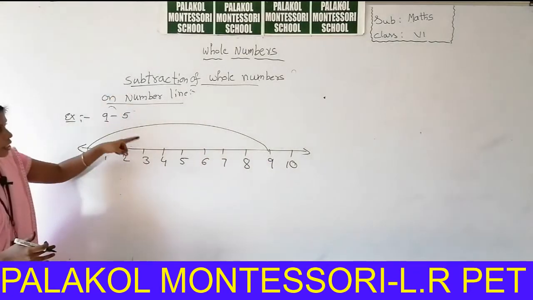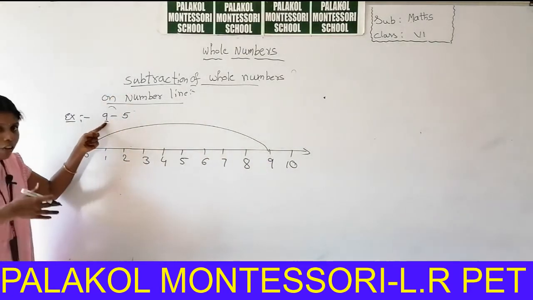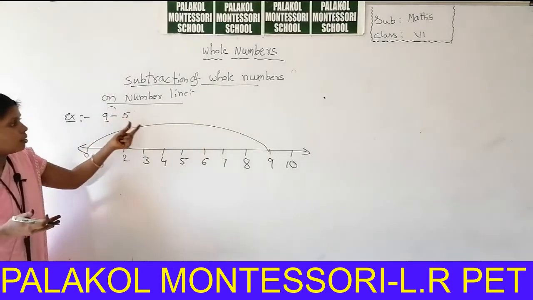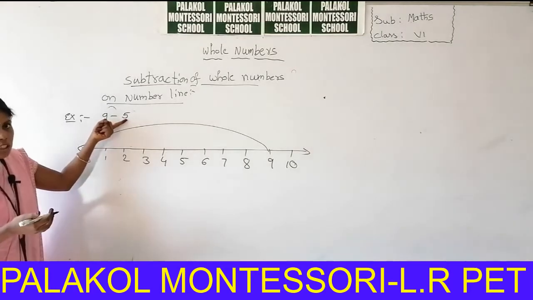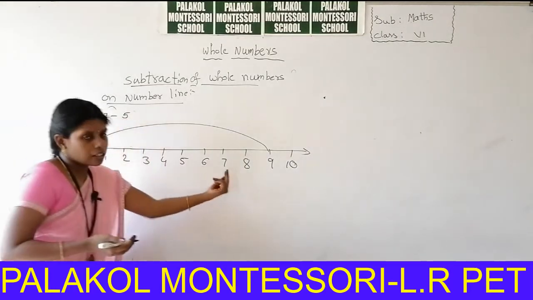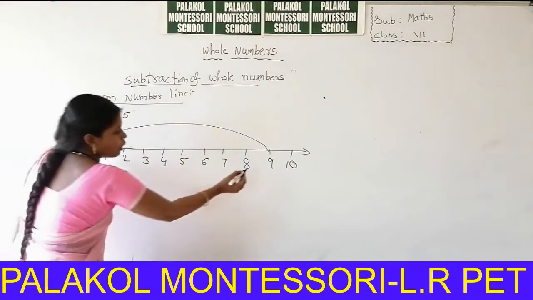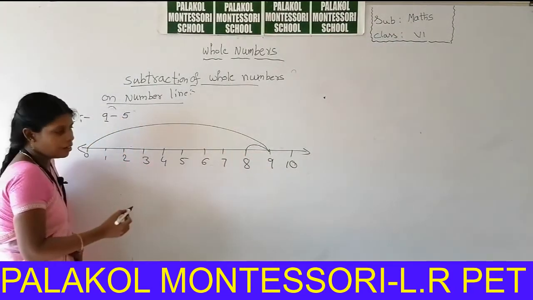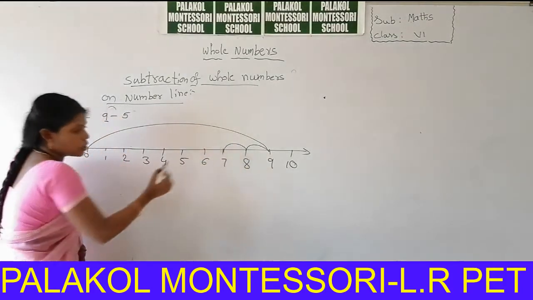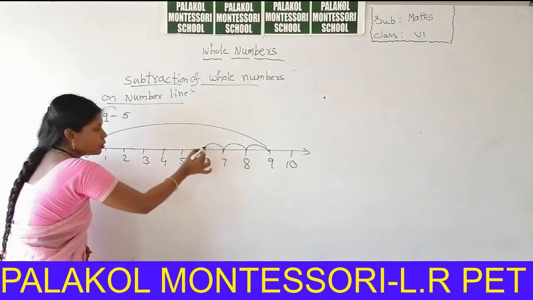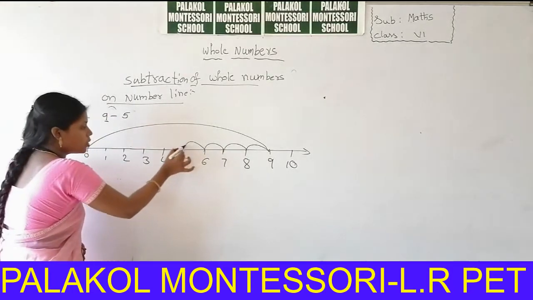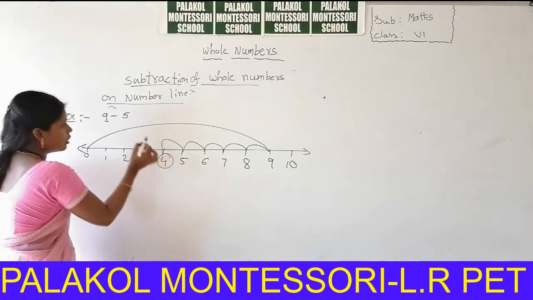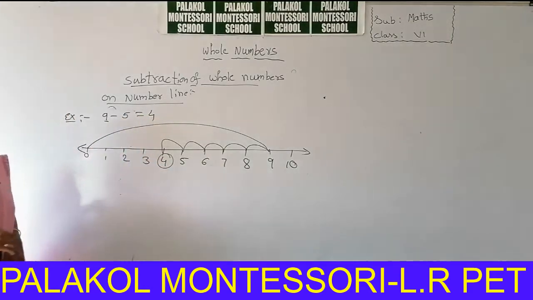But in the subtraction case, we subtract one number from it. That means the answer will decrease. So how many positions can we subtract? 5 positions. So we come left onwards. So 5 positions we can subtract starting from 9. This is the first position, this is the second, this is the third, this is the fourth and this is the fifth position. So what is the answer? 9 minus 5 is equal to 4.